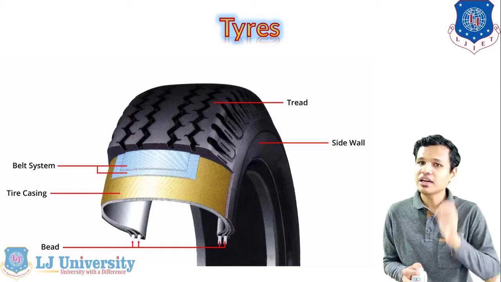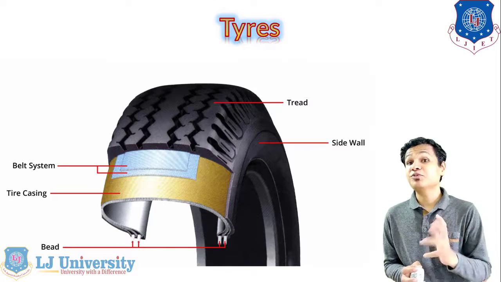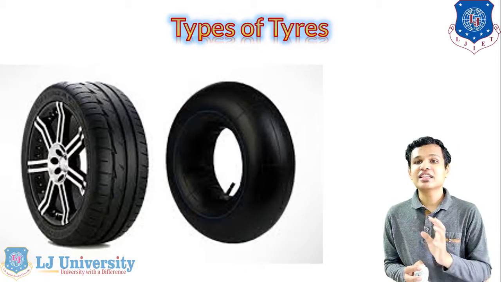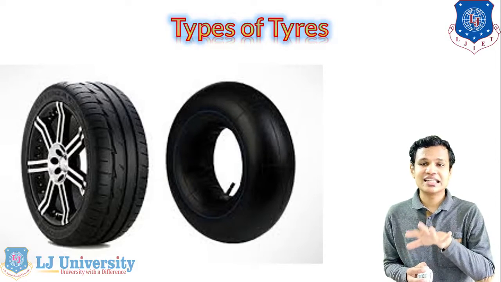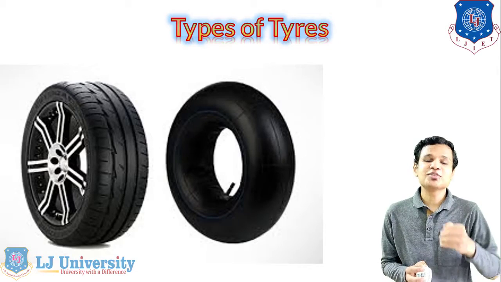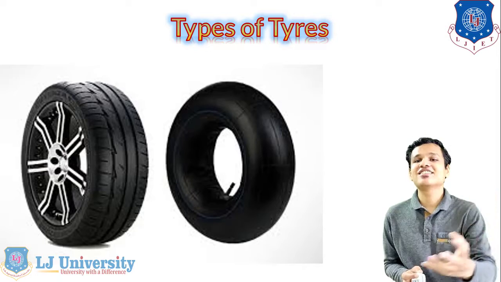So this is a normal tire. You can see the construction of the normal tire. Let's see the types of tire that are generally used in vehicles. Mostly there are two types: the first one is the tubeless tire and the second one is the tube tire. In the case of the tube tire, one tube is provided on which the tire is mounted.